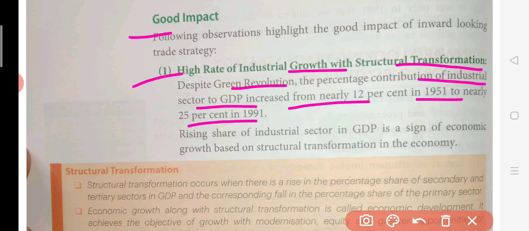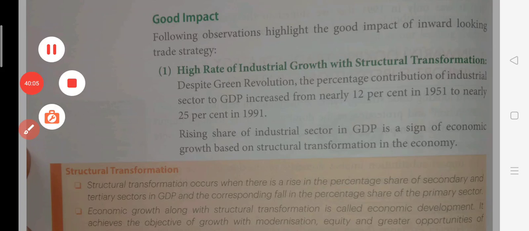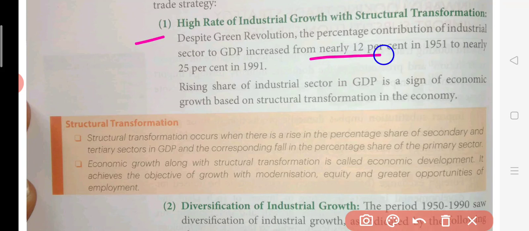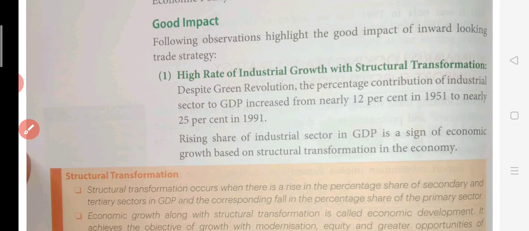So GDP has increased. This 12% in 1951 to 25% means almost double. So this growth has simply been there, and all these structural changes happened. So many new things or innovations have happened in this journey. So this industrial growth was definitely there because of this thing. Okay, now, so here in the first point we can say that the GDP has been increased. So we can see that there's a huge increase in terms of GDP because of this strategy.